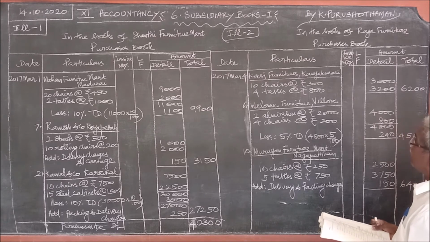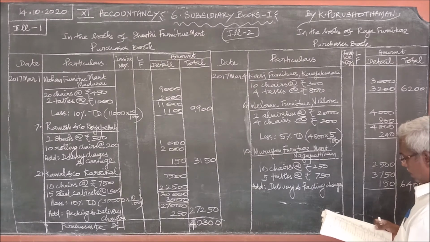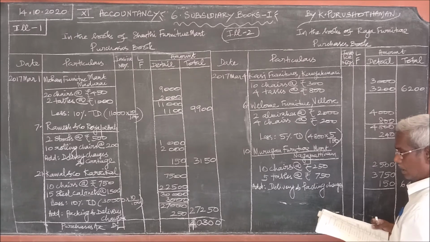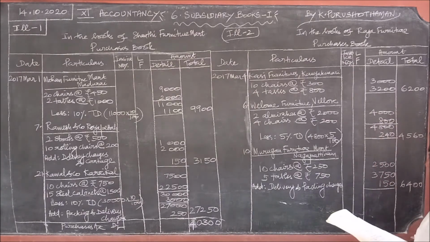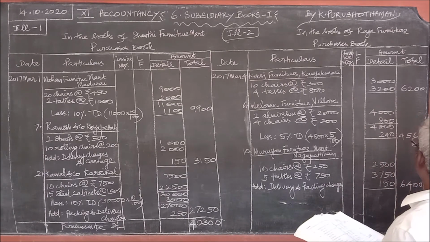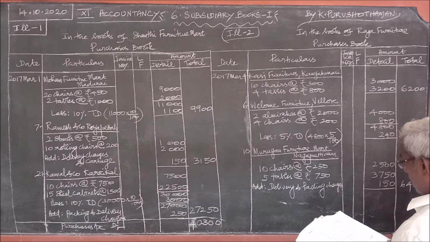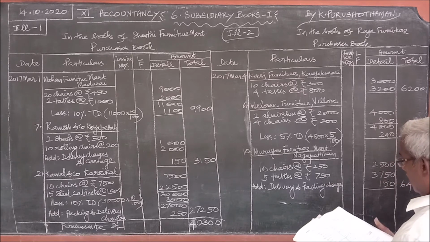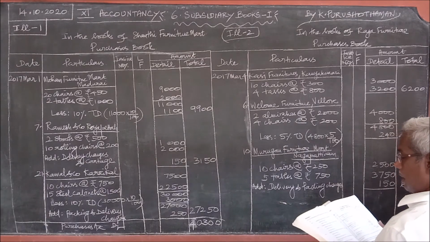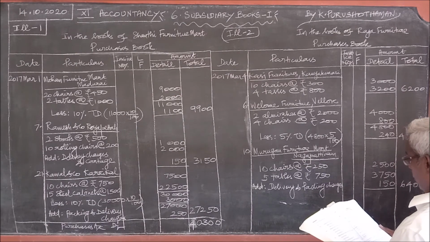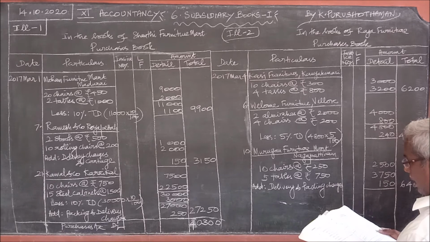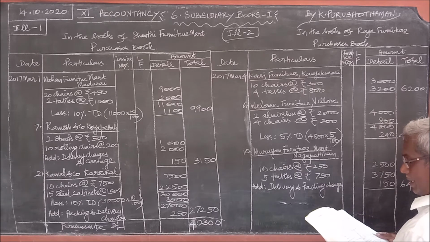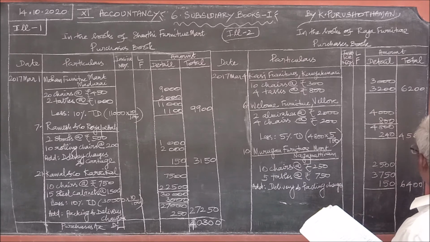Okay. To Almeiras. 6,200 okay. 10 chairs in the question here. Murugan. Okay, it has been moved back.